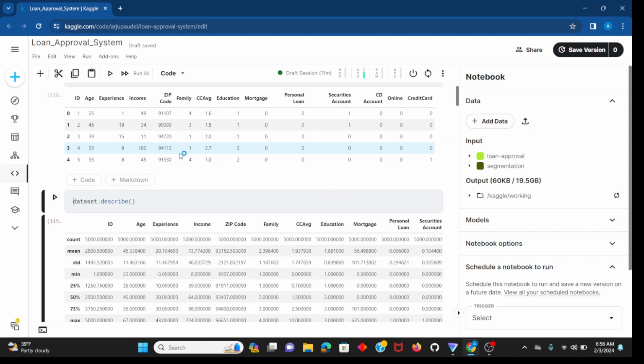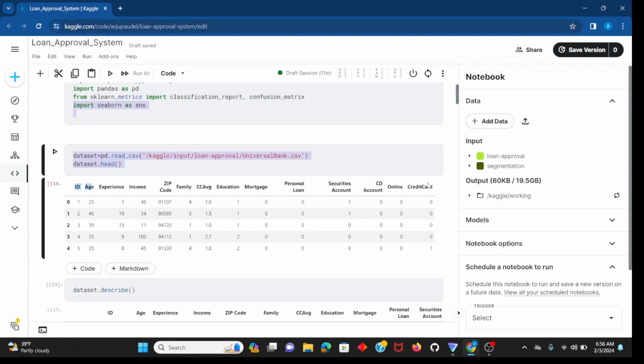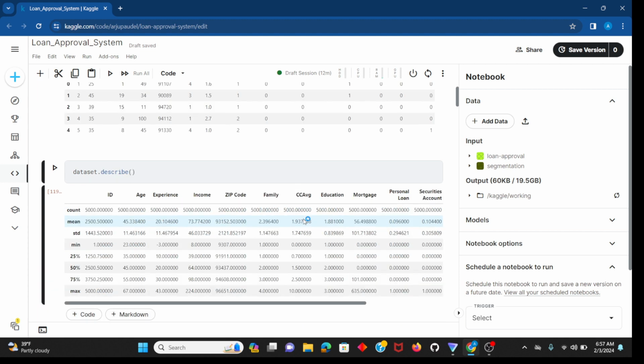I'm taking from here to here, from 2 to 13, and 14 will be excluded because the boundary value is not included. And I'm taking this ninth column, so you can see it here.